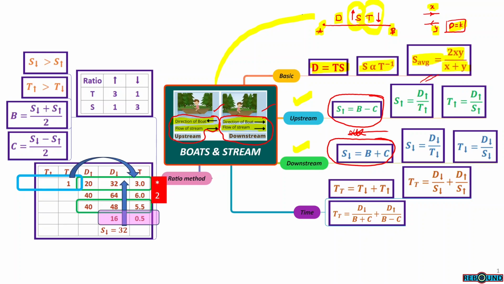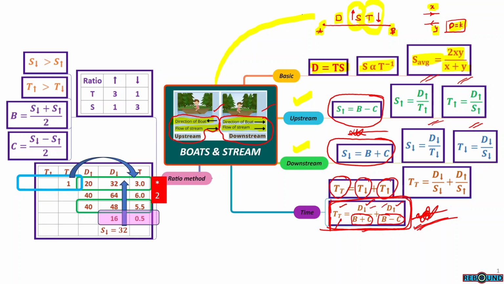And these are basic formulas for speed and time. The total time equals downstream time plus upstream time. So total time, this is a very important formula. Total time will be equal to downstream distance by downstream speed. Downstream speed equals boat speed plus current speed. Whereas upstream time equals upstream distance by upstream speed, that is b minus c. So this is the only formula where we can relate all the problems: speed, time and distance. This is a very important formula.